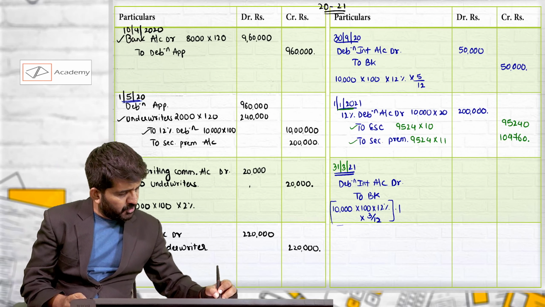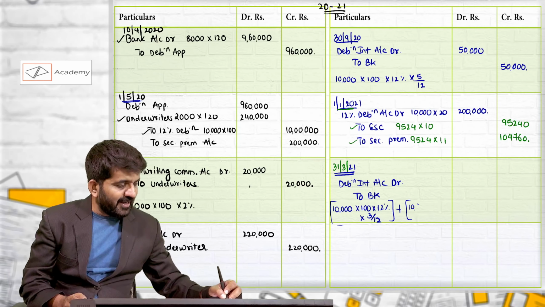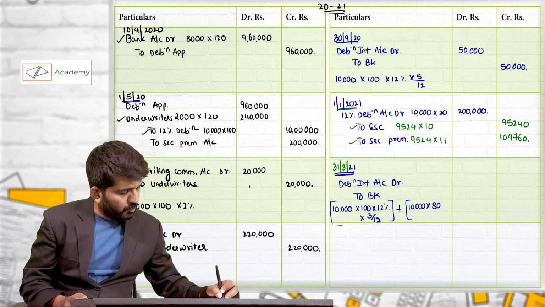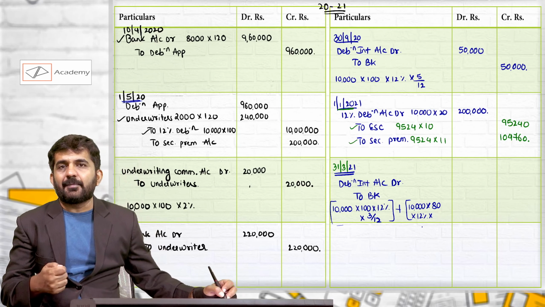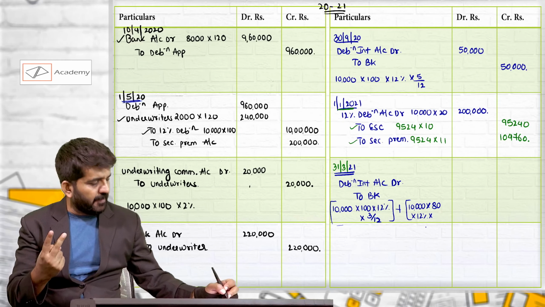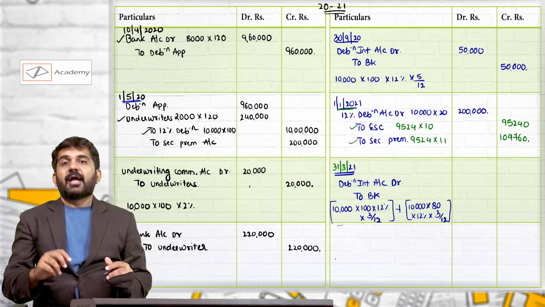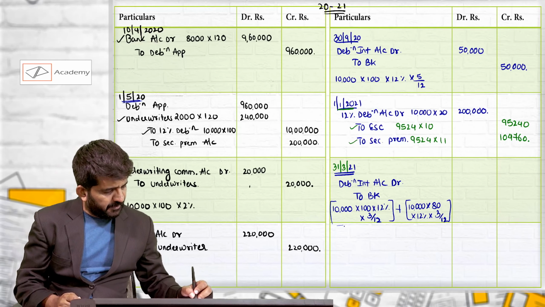From 1st January, there were 10,000 debentures, but their face value was 80 rupees into 12%. And this type of debenture lasted January, February and March, so that is also for 3 months. Total of this will be debenture interest.